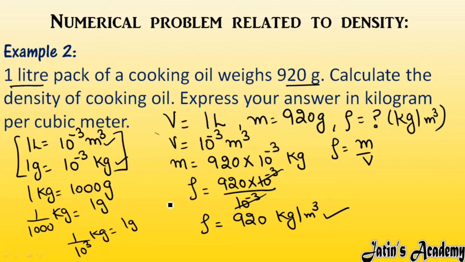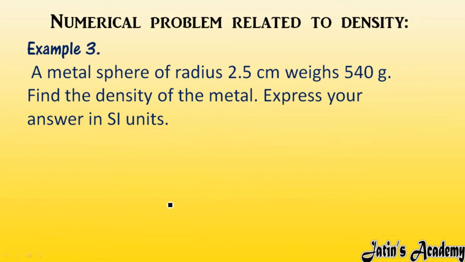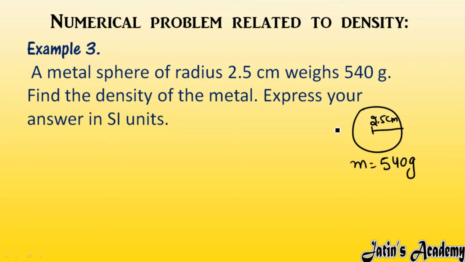Fine. Next we are having third numerical related to density. A metal sphere of radius 2.5 centimeter, and mass of this metal sphere is given as 540 gram. Okay, mass is given and radius is given. We have to calculate the density.